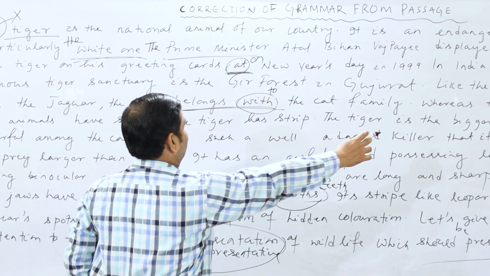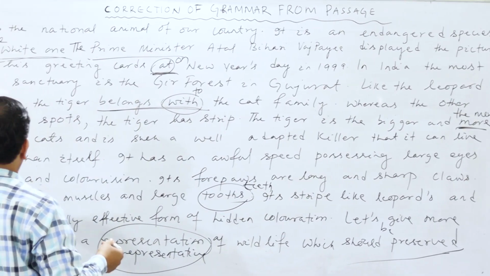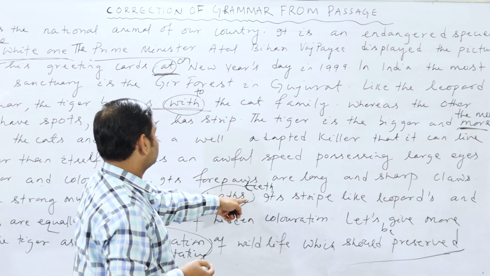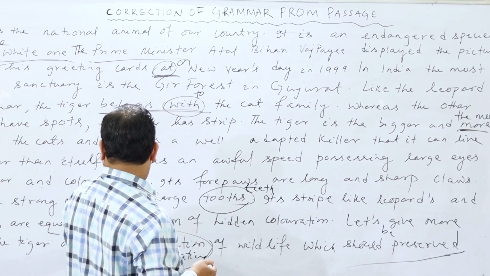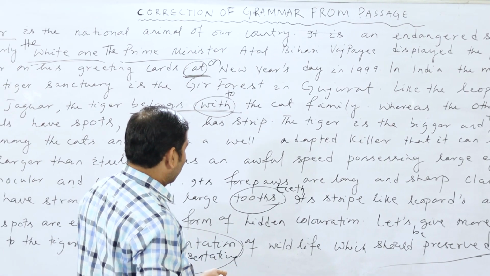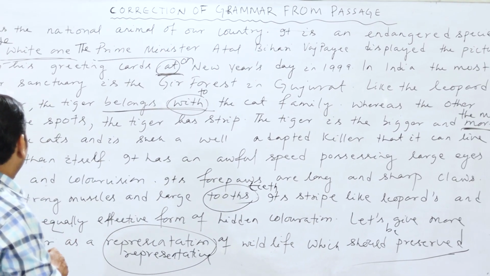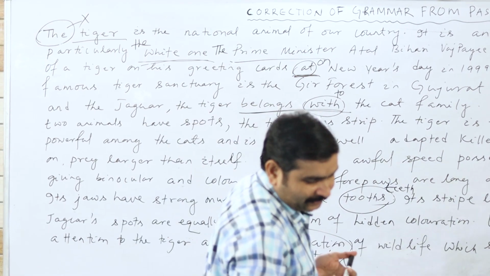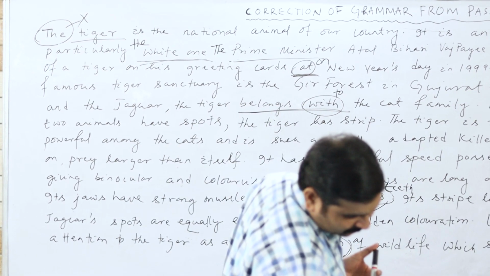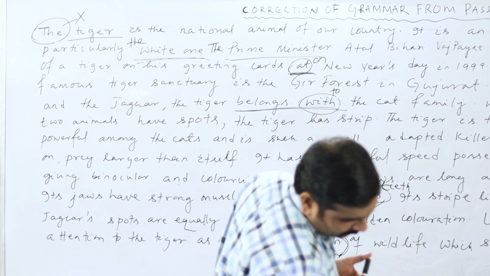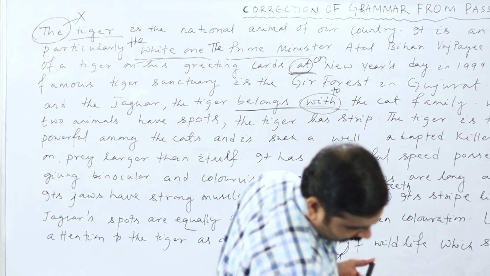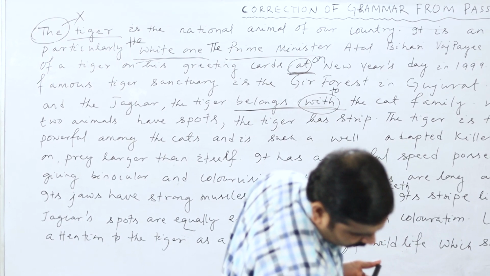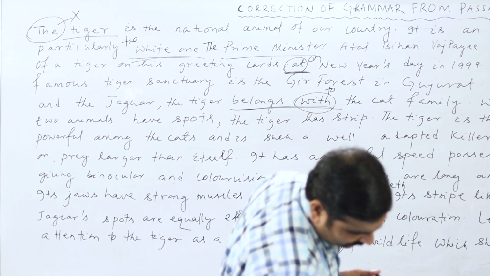Then the sixth one, the most. Then the seventh one, that is teeth. Then this one is the 8th, and this one the 9th. And still there is another mistake there. Let us see what mistakes we have left out. Belongs to, the bigger, more powerful, tooths. Yes, there are already 10 mistakes.